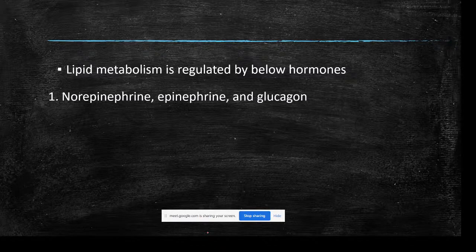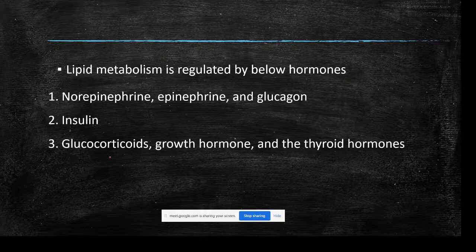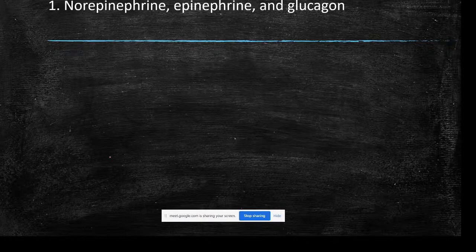Okay. Now we will see how hormones regulate the lipid metabolism. There are 5 groups of hormones that regulate lipid metabolism in different ways. One is norepinephrine, epinephrine and glucagon, insulin, glucocorticoids, growth hormone and thyroid hormone, leptin and adiponectin.